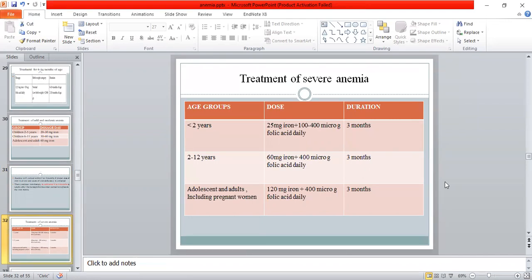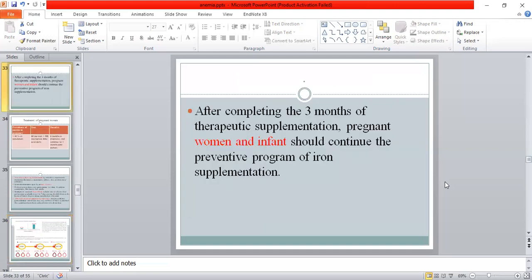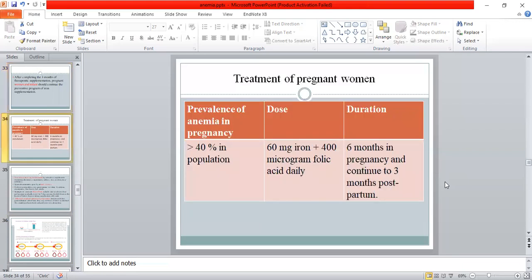And in adolescents and adults, including pregnant women, 120 mg of iron plus 400 microgram of folic acid daily is recommended for the duration of 3 months. After completing the 3 months of therapeutic supplementation, the pregnant woman and infant should continue the preventive program of iron supplementation. In the pregnant woman, the dosage of the iron intake will be 60 mg iron plus 400 microgram folic acid daily, 6 months in the pregnancy, and continue to 3 months postpartum.